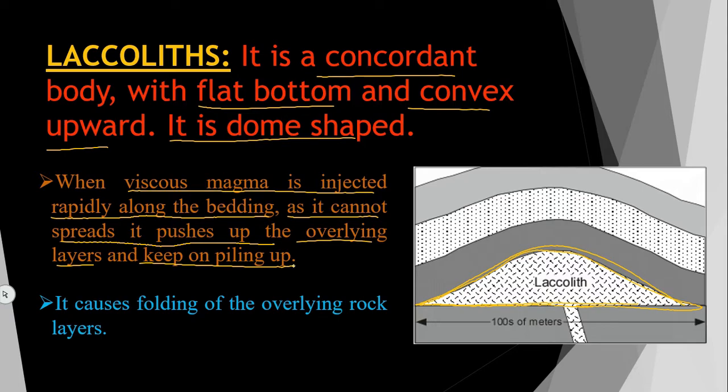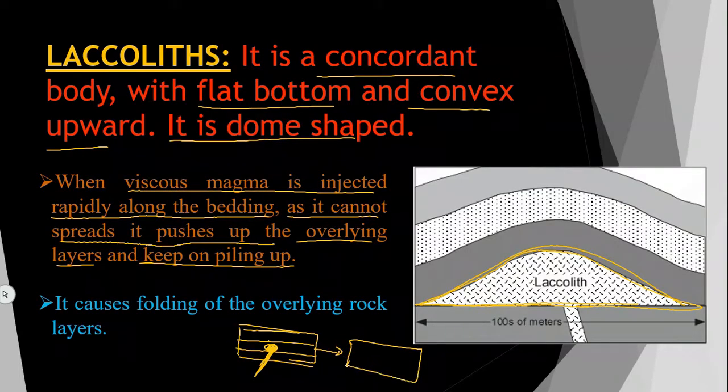I will give you an example. Suppose these are the beds. If magma is intruded here, what happens, magma will accumulate here, but these layers will push up. This igneous intrusion will push up and accumulate here.